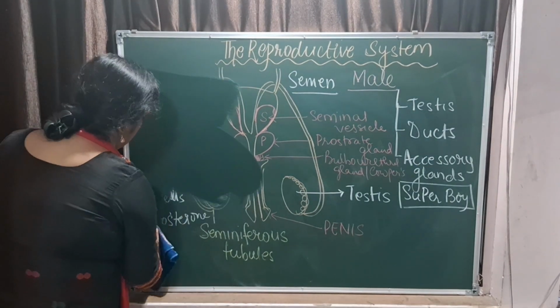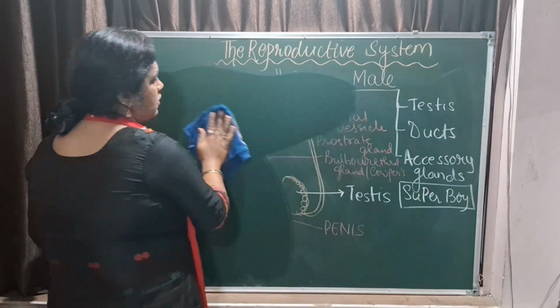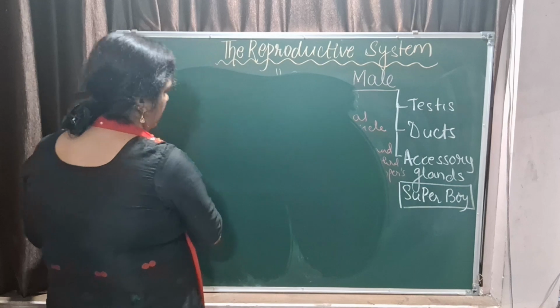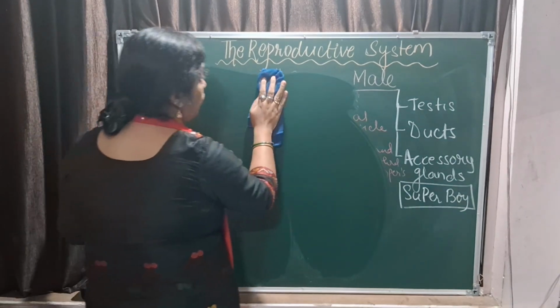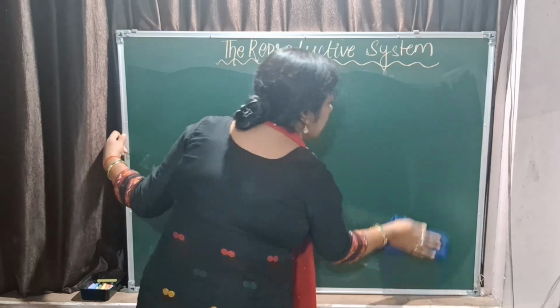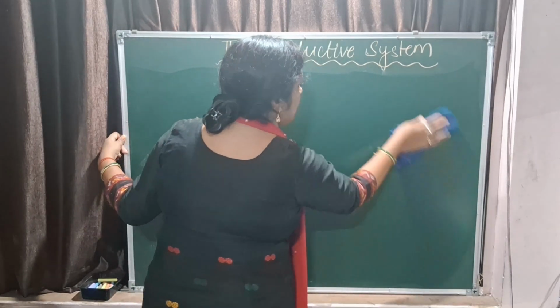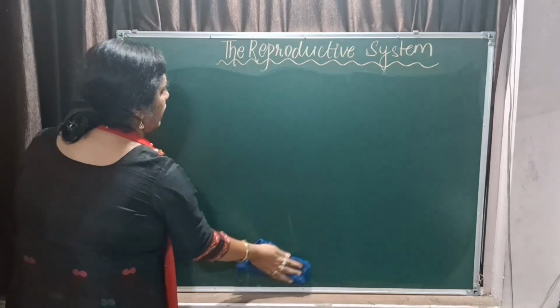In the meantime, in your comment box, please write what is the age of puberty in boys and girls. At what age do boys and girls attain puberty?